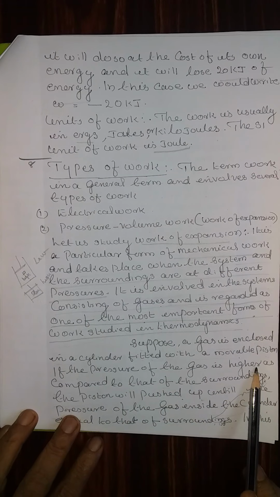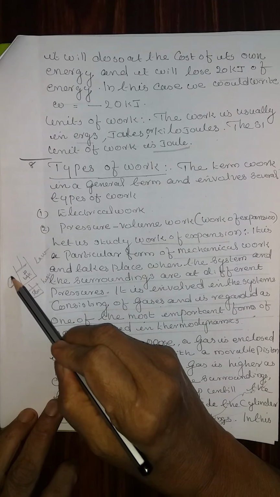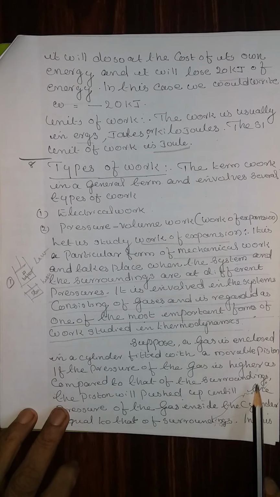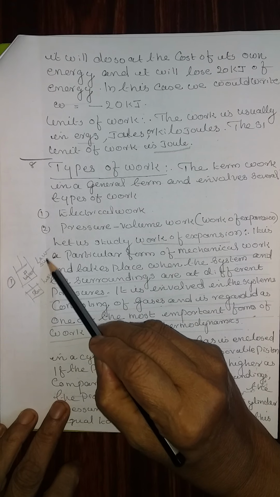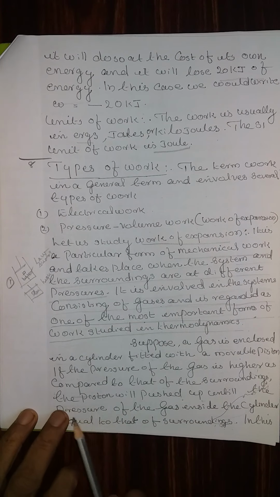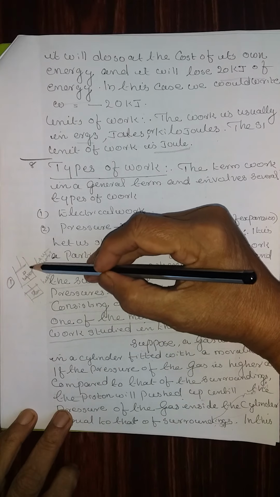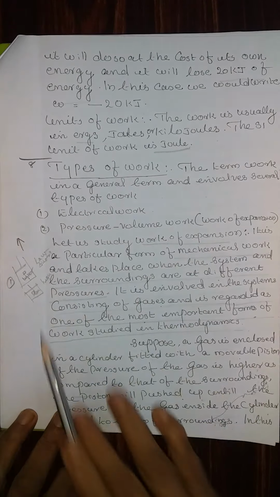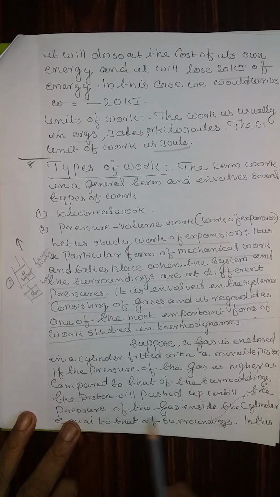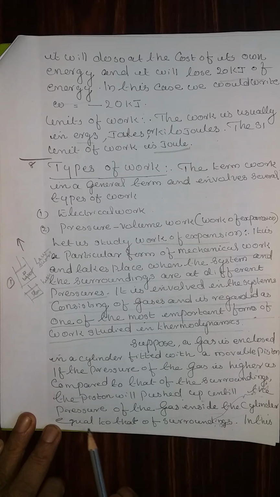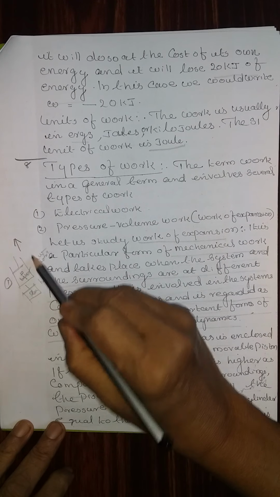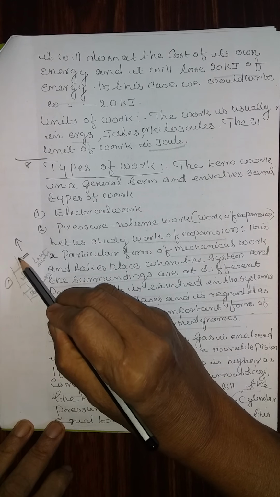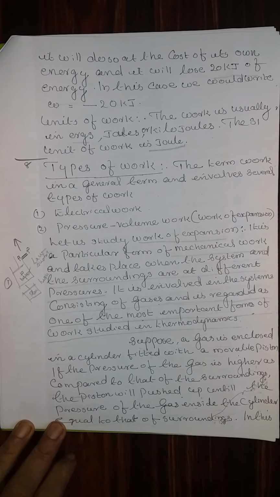If the pressure of the gas is higher, that is the first case, the pressure of the gas is higher compared to that of the surrounding. That means the surrounding pressure is low. The piston will be pushed up in the first case. The piston will be moved up till the pressure of the gas inside the cylinder is equal to the surrounding, that is, till the pressure inside and outside is equal.